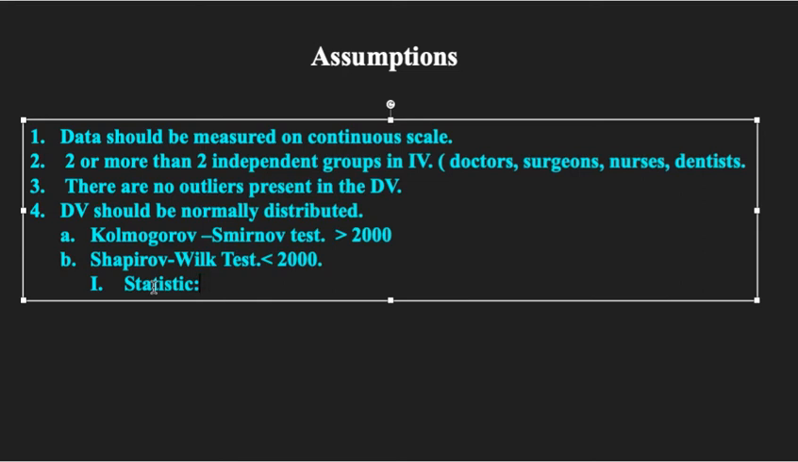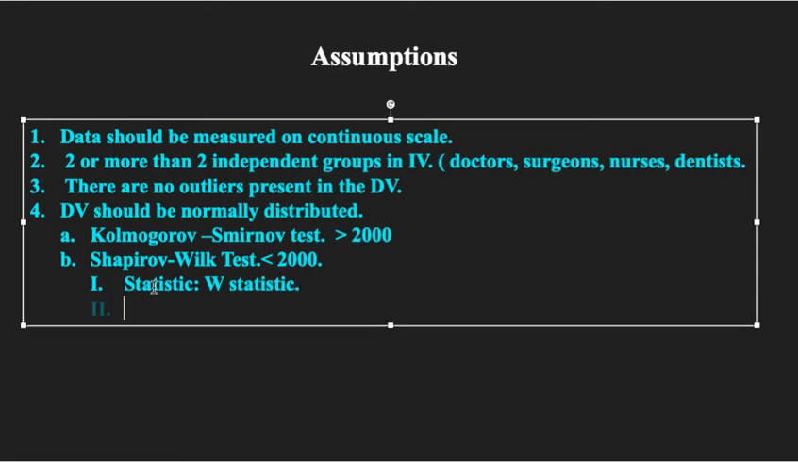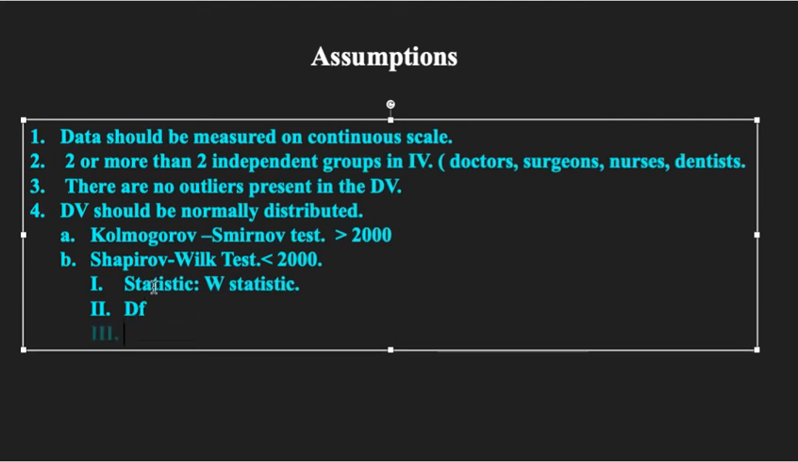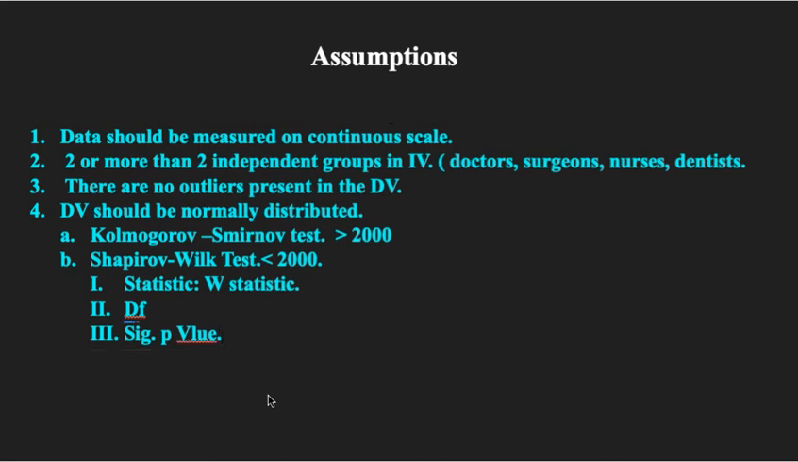When we talk about the statistic here, this is the W statistic, right? This is the first one. Second one is degree of freedom. Degree of freedom is in the sample, right? Then we have the third one, that is the significance value. When I talk about this value, this is the P value, right? Fine. Now here, how do we decide whether the dependent variable is normal or not?